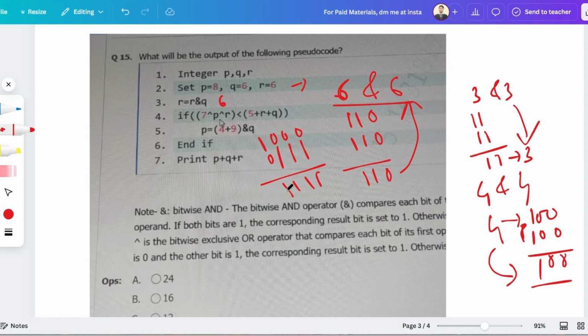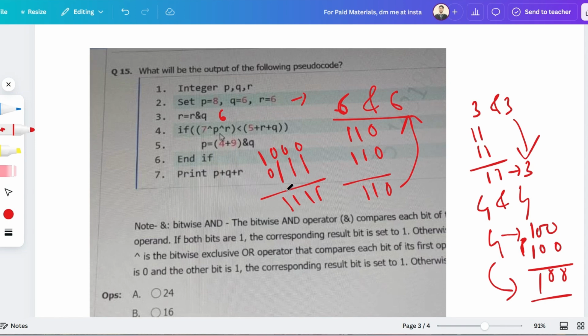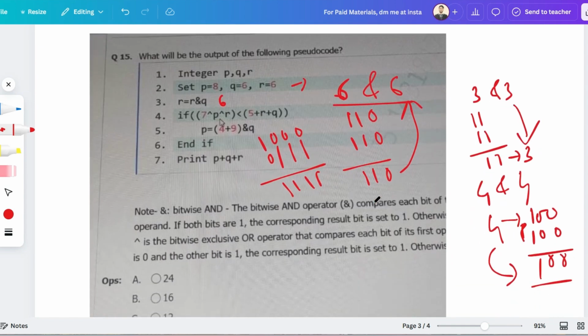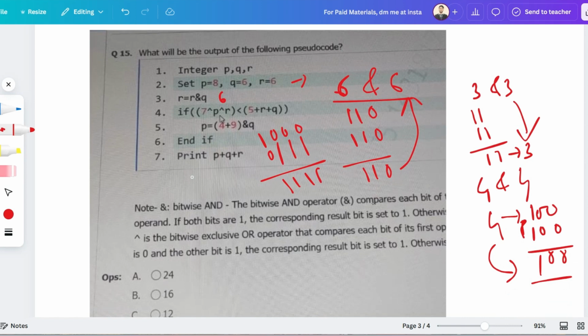1101 is 13, 1110 is 14, and 1111 is 15. So here I have shown you that 1101 is 13, that means 1110 is 14 and 1111 is 15. This way you can remember. So this is equivalent to 15.